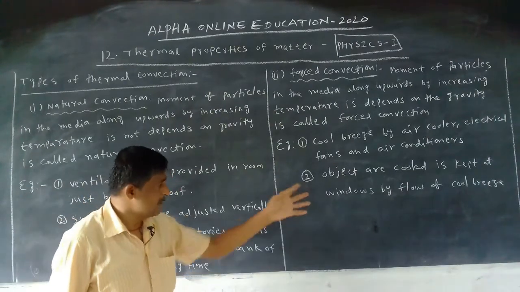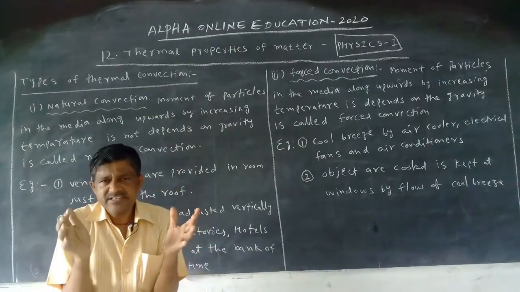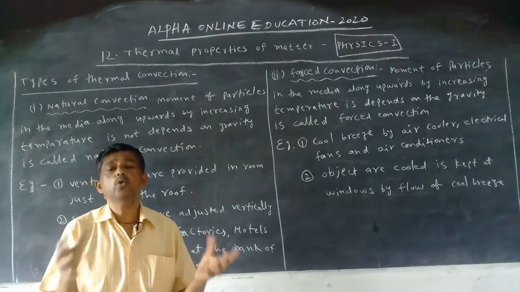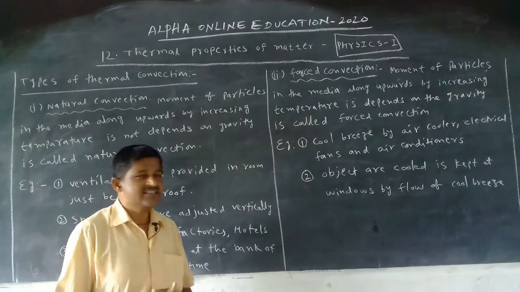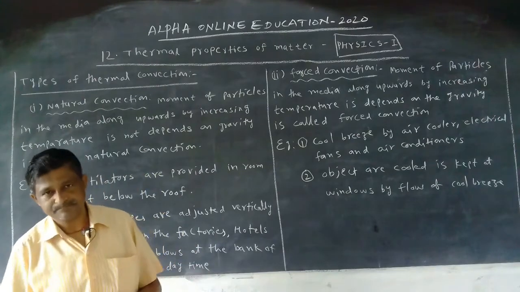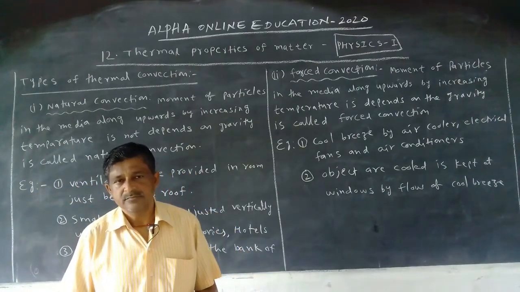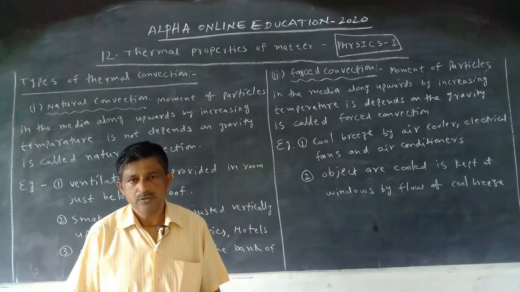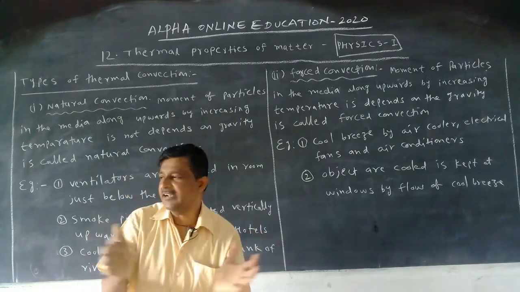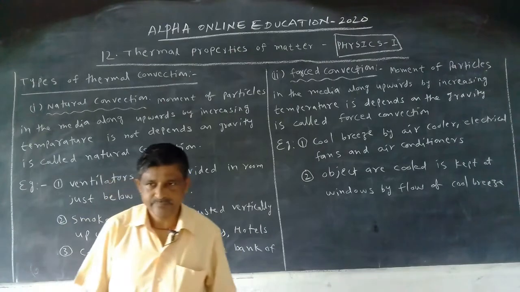And another example. If an object is warm and we want to cool it, especially in houses, in the kitchen, if our mother prepares any tiffin, a box, to cool it she keeps it at the window.